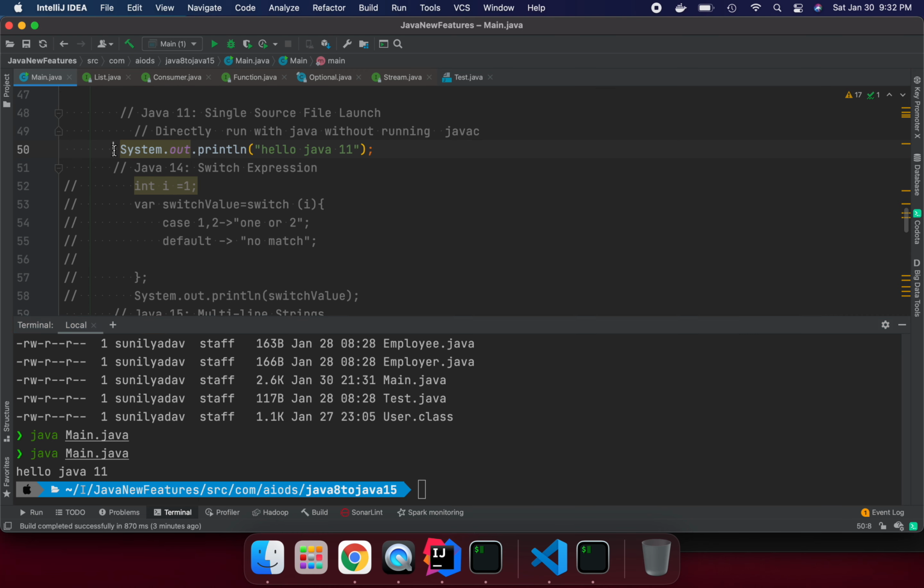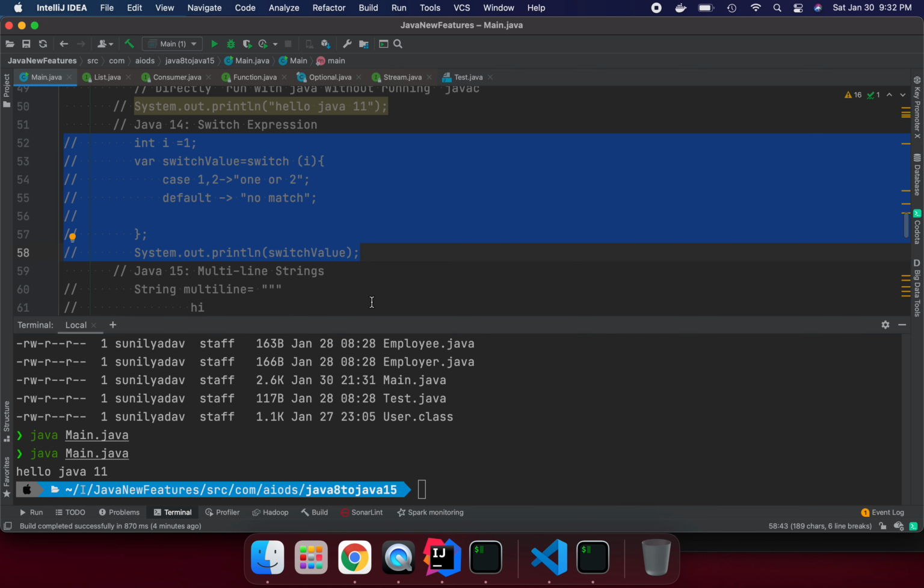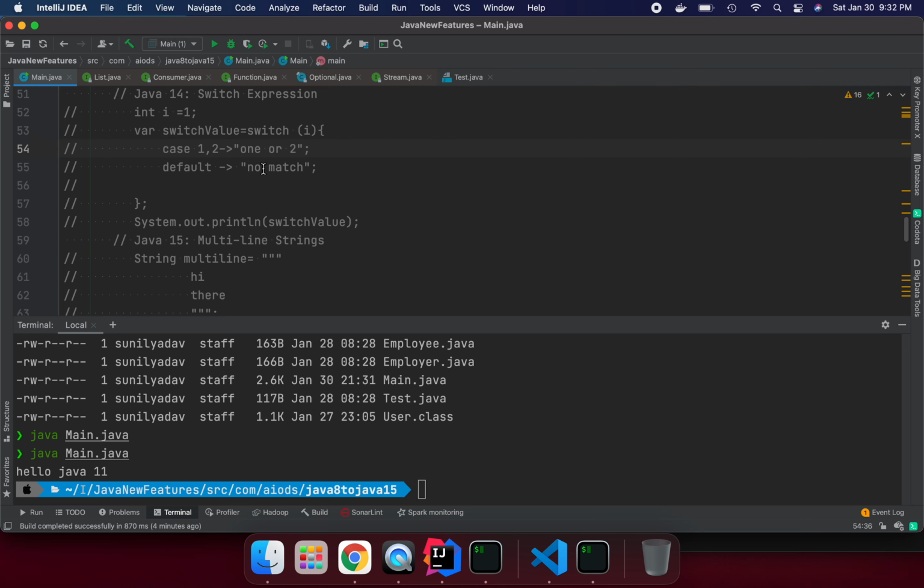So I'm going to comment this one. In Java 14 we have a really nice feature. Some features came with a preview version, then in the next release they convert it to final. Sometimes you see preview features come out in Java 15, then in the next release they evaluate it and make it permanent. So those things I'm not covering here, but I'm covering the final version and some of the preview versions.